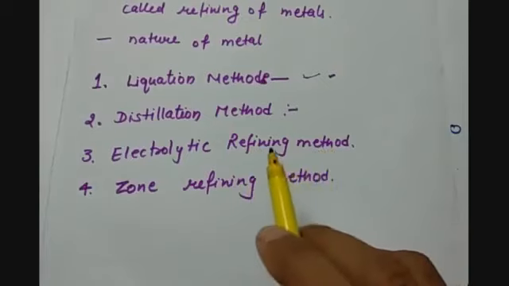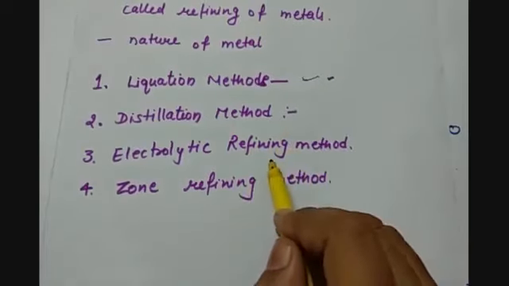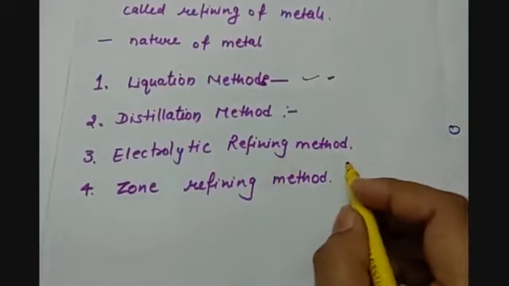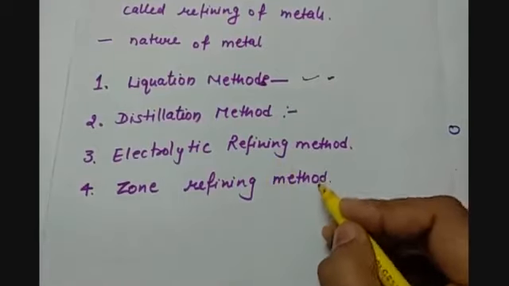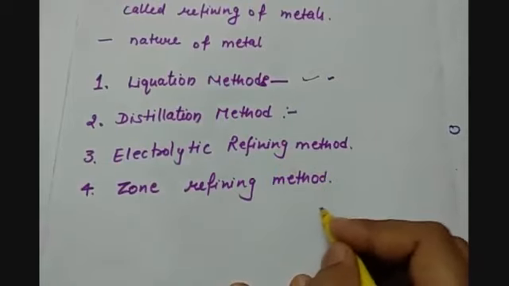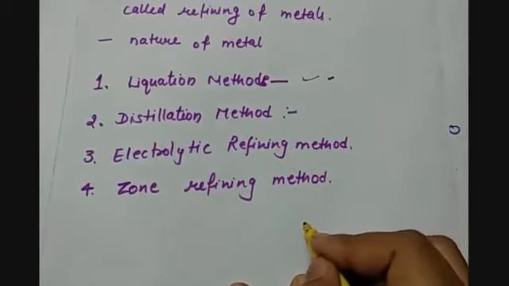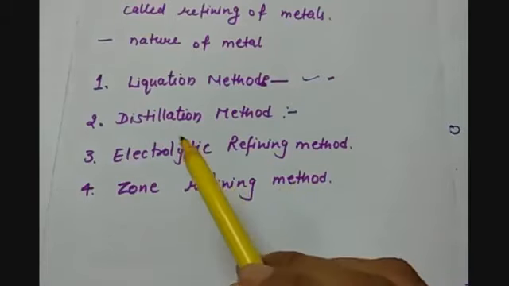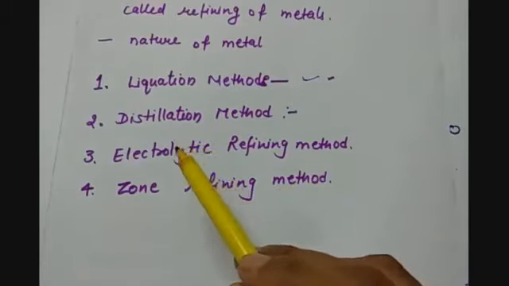When electric current is passed through it, the metal first gets oxidized and comes into the solution. The metal ions in the solution gain electrons and turn into the metal, which then goes to the pure metal cathode and deposits on it.